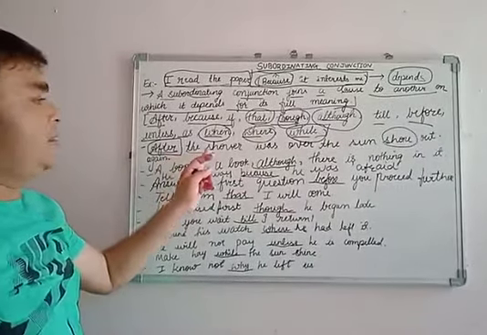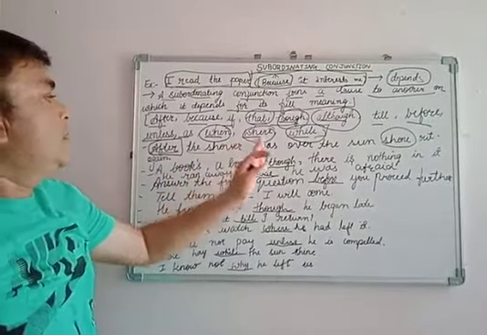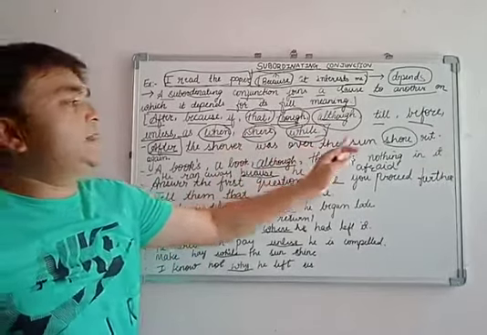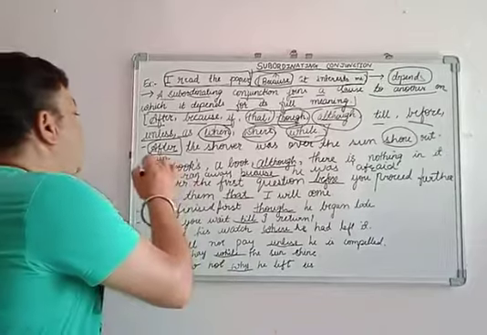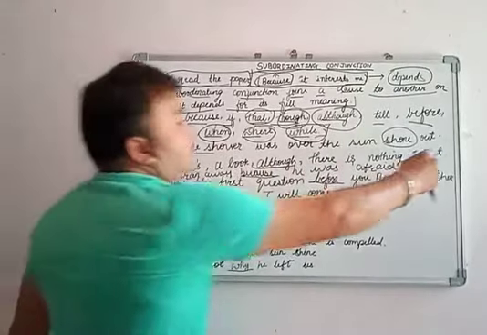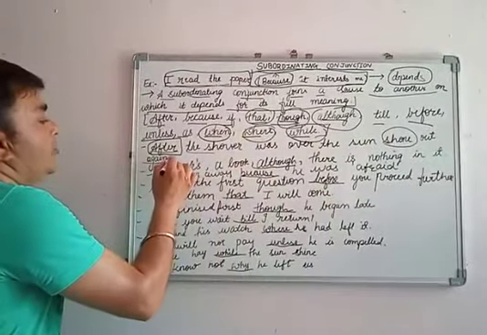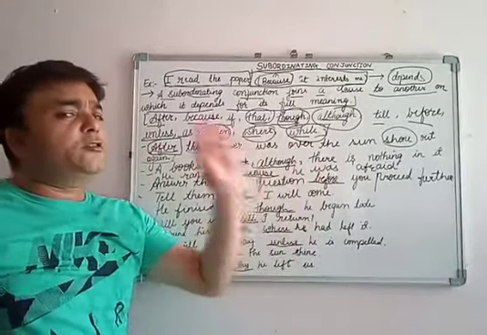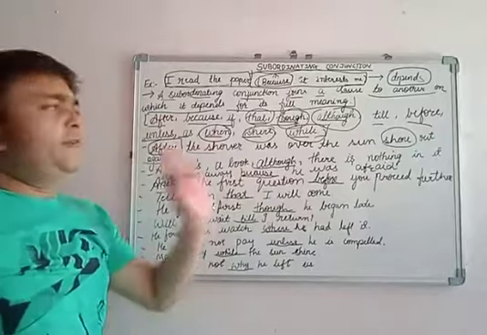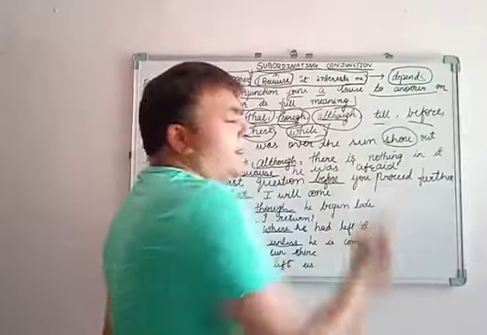After the shower was over, the sun shone out again. Here, shone out again. After the shower was over, the sun shone out again. Which form of this verb is that?